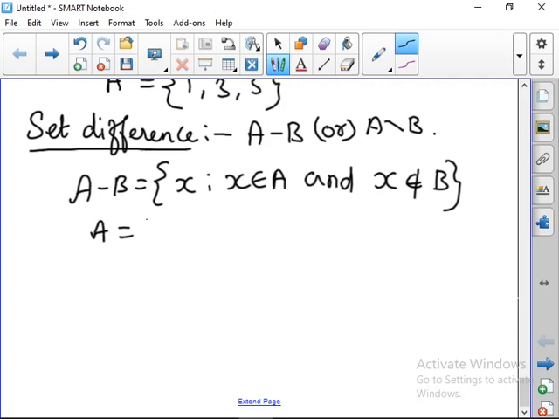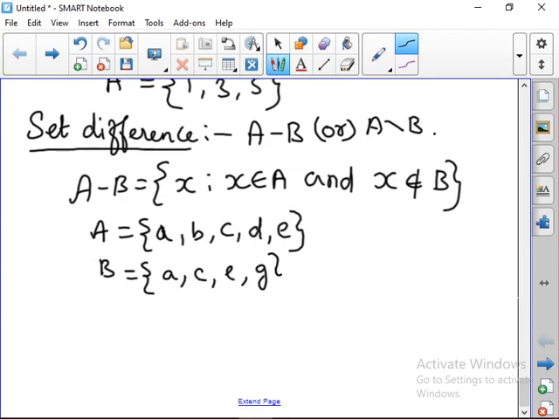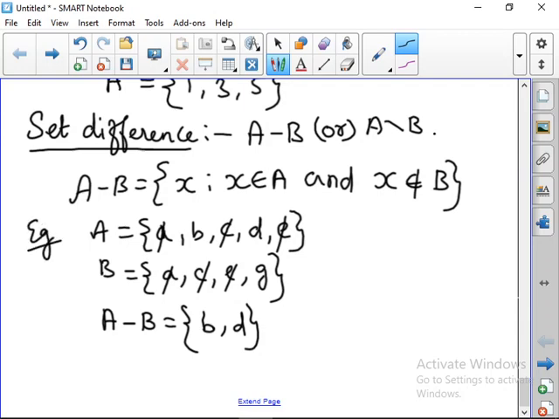இப்போ for example A is equal to {A, B, C, D, E}, B is equal to {A, C, E, G}. Okay. So we have to cancel the common elements. First common elements cancel பண்ணிரு. Cancel பண்ணியாச்சு. But we need to write down A minus B. So you have to take only the elements of A except B. Except B na நம்ம cancel பண்ணியாச்சு common elements. அப்ப remaining elements என்னென்ன இருக்கு? B and D. So this is said to be the set difference.